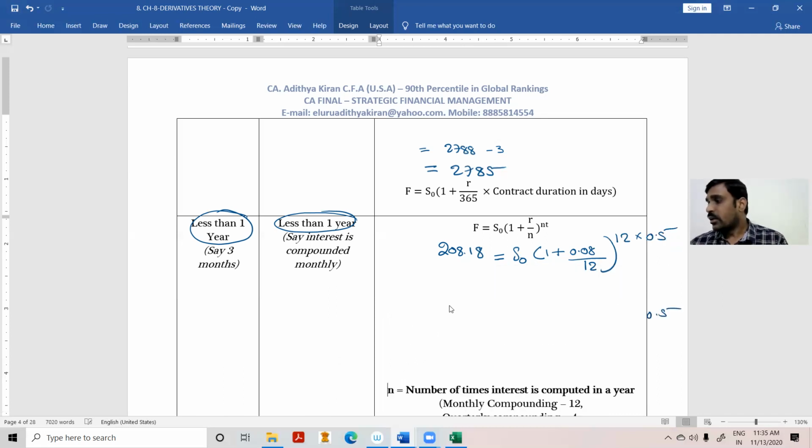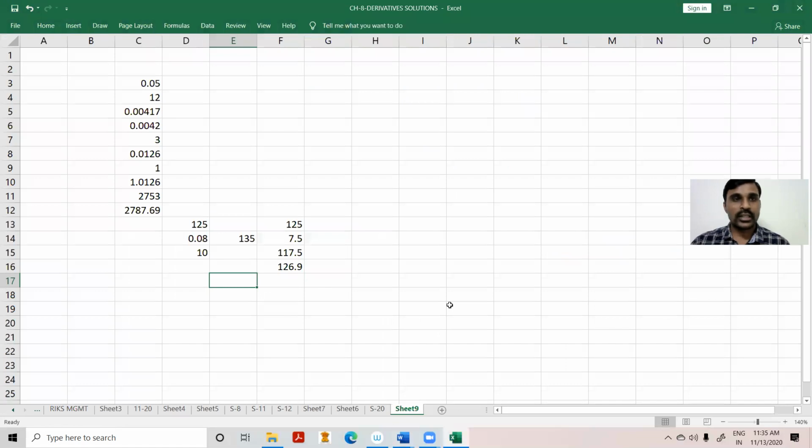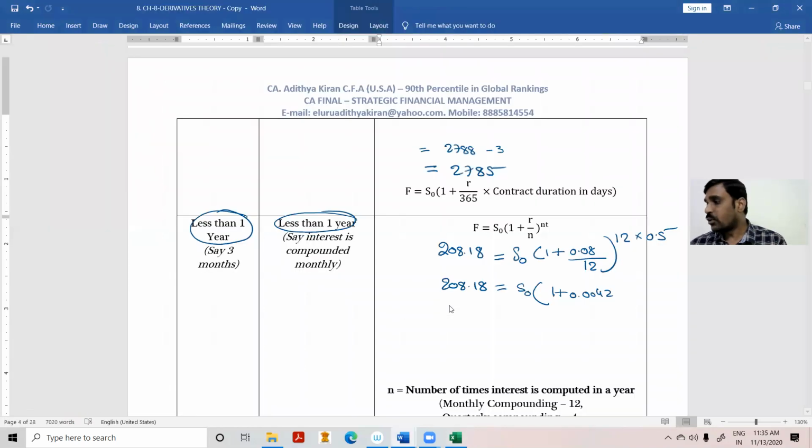Next, we have to solve this for the spot price. 208.18 is equal to S0 into 1 plus 0.08 divided by 12. We got 0.0042 in the previous problem, where the rate was 5%. Therefore here I have to take 0.08, and it will be 0.0067, to the power of 12 into 0.5.